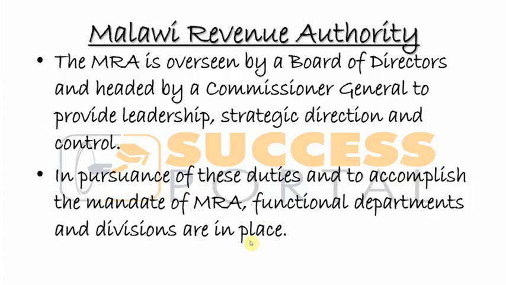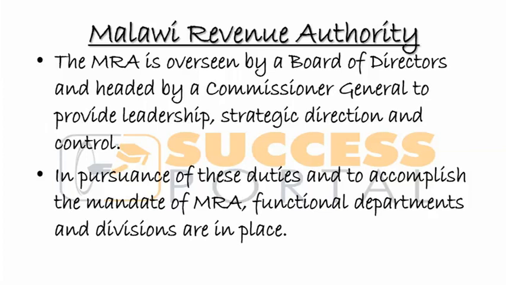So, in pursuance of these duties, and to accomplish the mandate of MRA, the functional departments and divisions are in place. We cannot just have an MRA running as a whole.